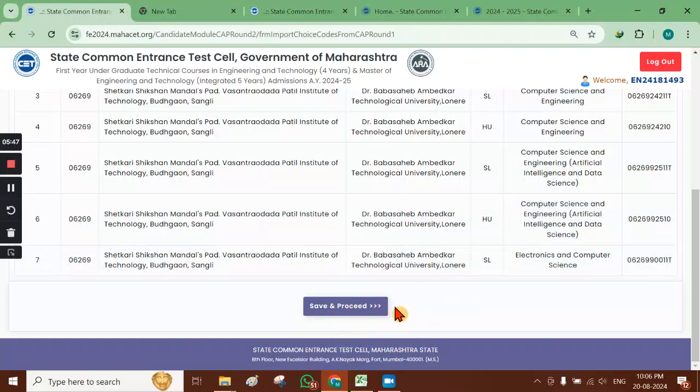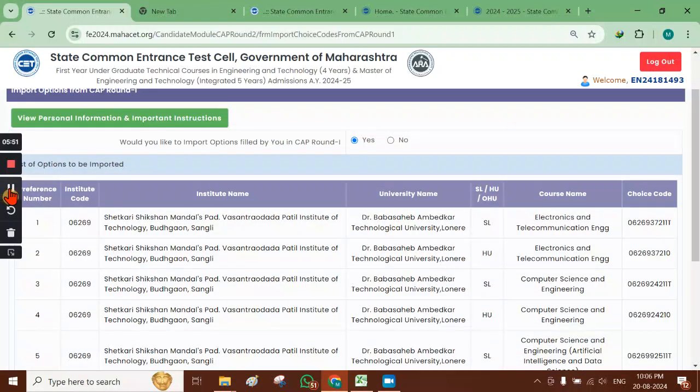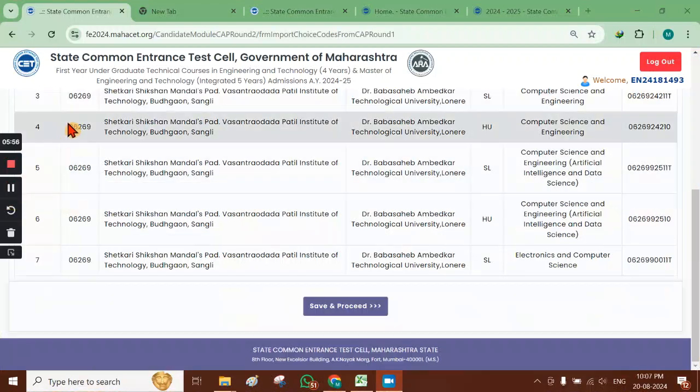If you click here save and proceed, it will take you to the next step. I will check the preferences once again. Now you can observe one thing. This candidate was allotted the option number 8. Okay, the choice number 8. So what has happened? Actually, the total number of options given were about 15 to 20.